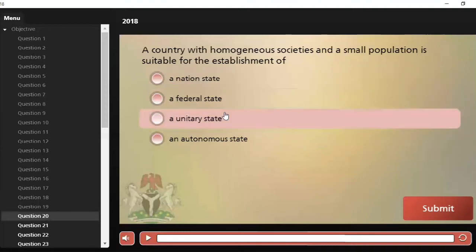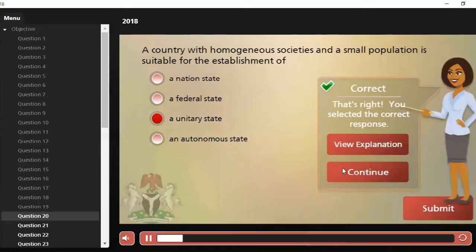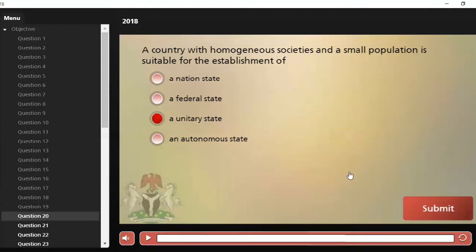Our correct answer is option C, a unitary state. For a unitary state only affords a small population, but a federal state connotes a larger or wider society being brought together as one. So a unitary state is our correct answer, option C. Let's move on to the next question.